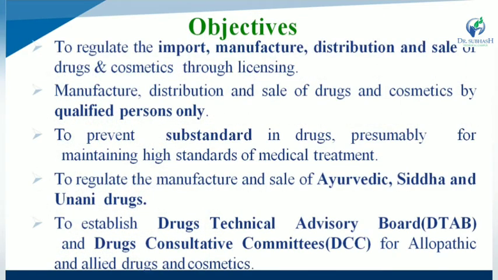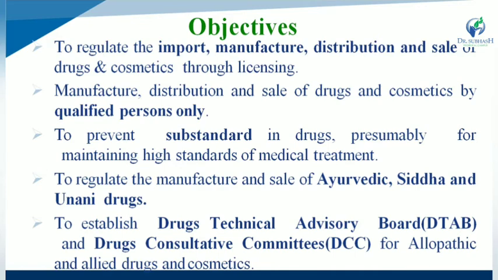Second one, what are the objectives of the DNC Act? First one, to regulate the import, manufacture, distribution and sale of drugs and cosmetics through licensing. So the first objective is to regulate the import, manufacturing, distribution as well as sale of any drugs and cosmetics with the help of a license.